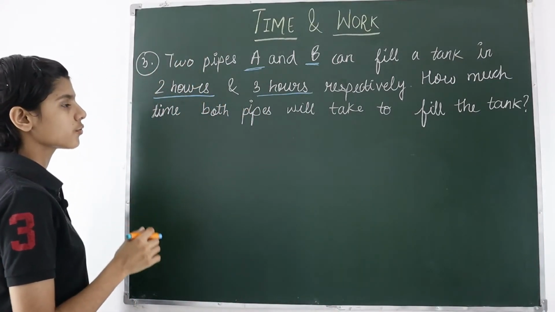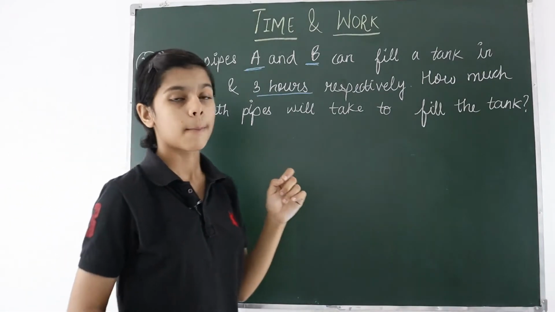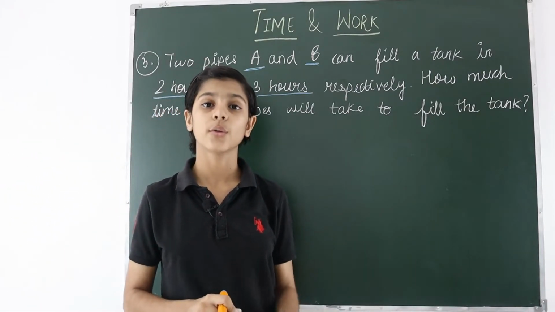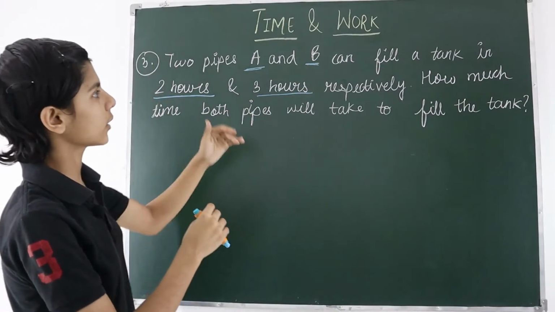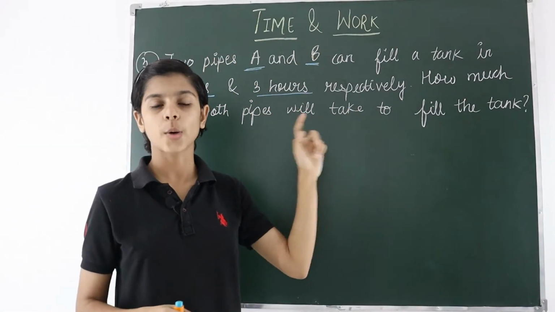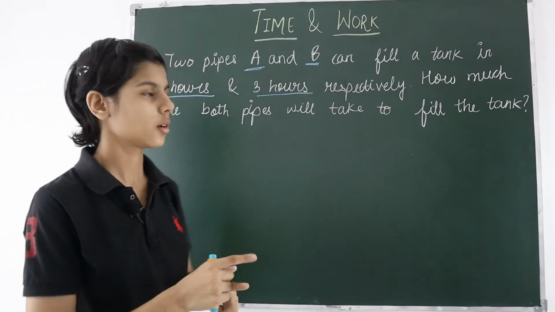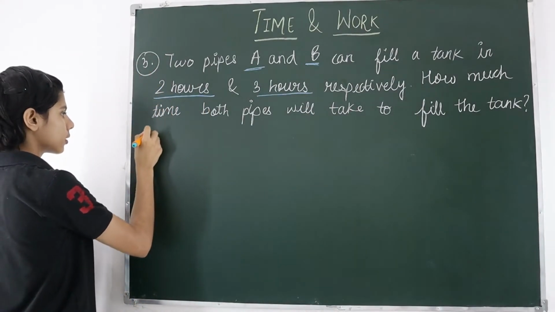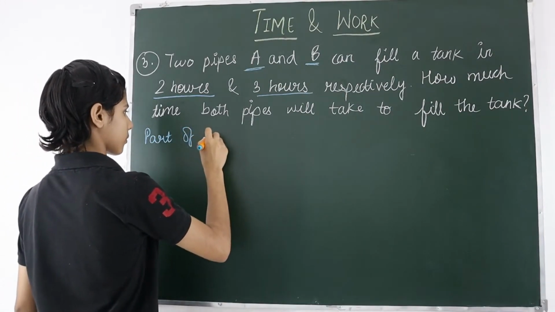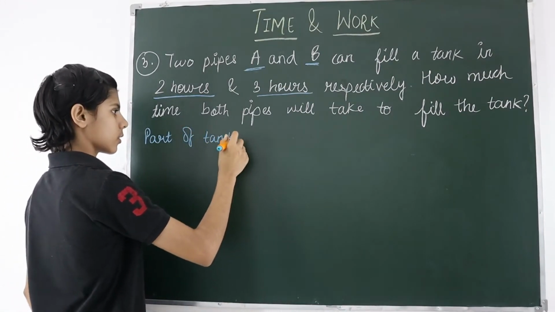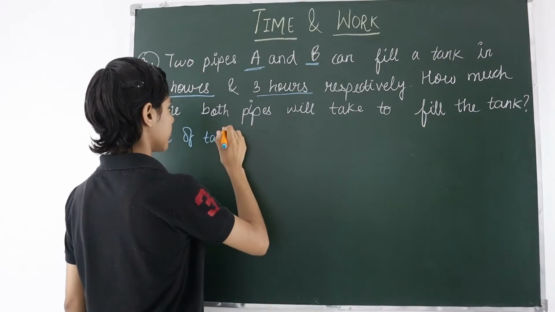So in this question, firstly what you have to find is part of the tank filled in 1 hour, so that we can get how much both are filling in 1 hour. So we will write here part of the tank filled.